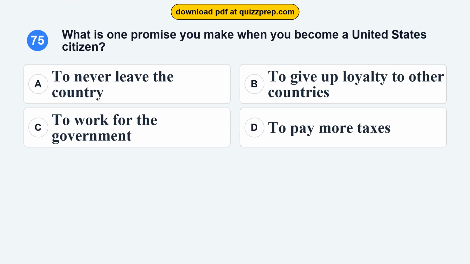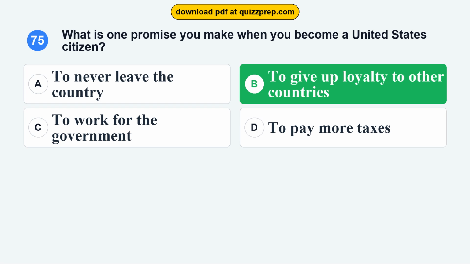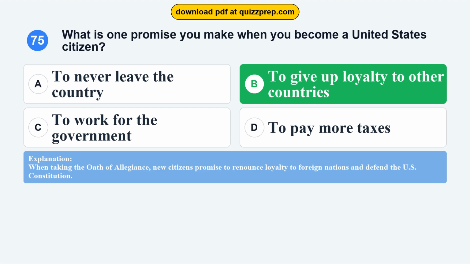Question 75. What is one promise you make when you become a United States citizen? Option A. To never leave the country. Option B. To give up loyalty to other countries. Option C. To work for the government. Option D. To pay more taxes. The correct answer is option B, to give up loyalty to other countries. When taking the oath of allegiance, new citizens promise to renounce loyalty to foreign nations and defend the U.S. Constitution.